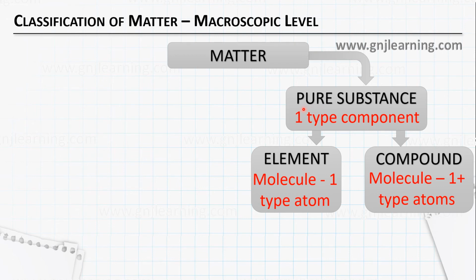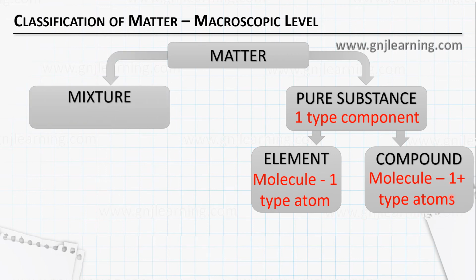Pure substance means you will have only one type of component, and if that component is an element, that means molecule or atom that is of one type, then you call them as element. And that pure substance can be compound if it is a molecule having more than one type of atoms. Clear? So the other type of matter is mixture.